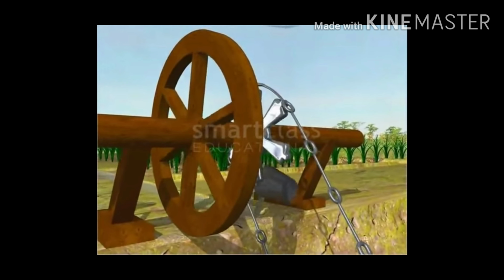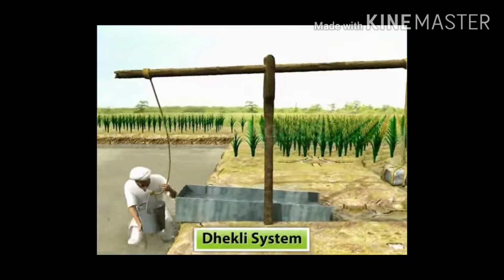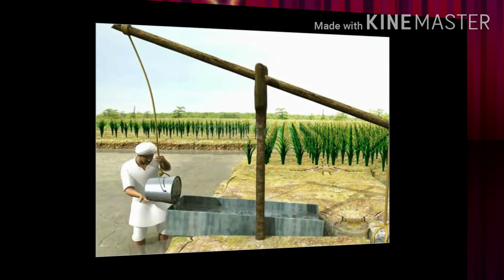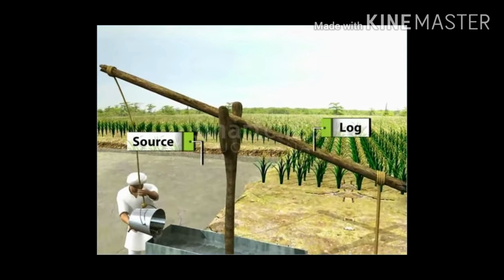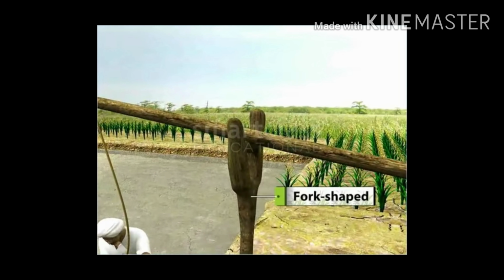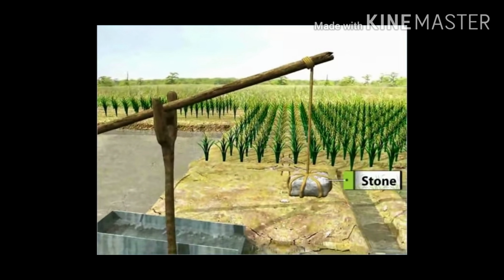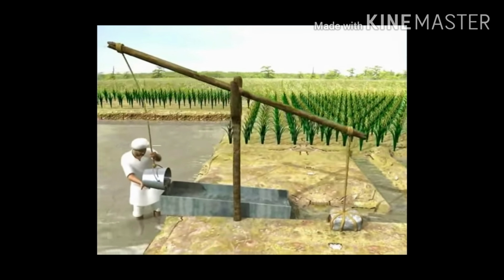Our next method is the Dhekli system. So let's see what happens in the Dhekli system. In the Dhekli system, one log is taken which is connected to a fork shaped log, and one stone is tied to one end of the log and the other end is tied to the bucket. This stone acts as a lever which helps in lifting the water from the water source, either a well or the river.